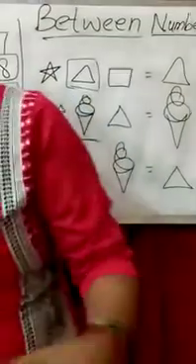Next number, 1 and 3. What comes between 1 and 3? 2. 7 and 9. What comes between 7 and 9? 8. Now here is the practice book.